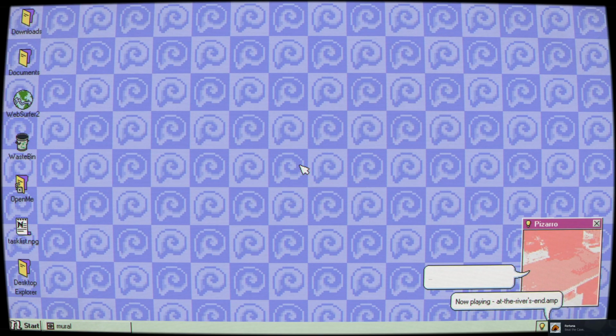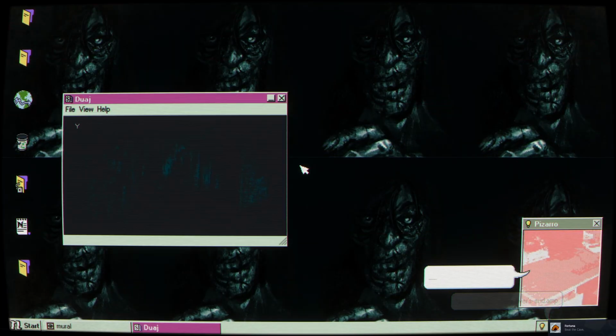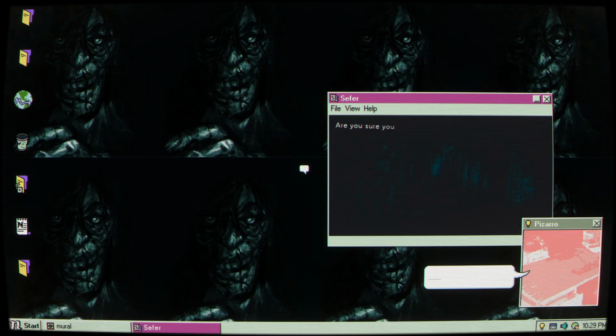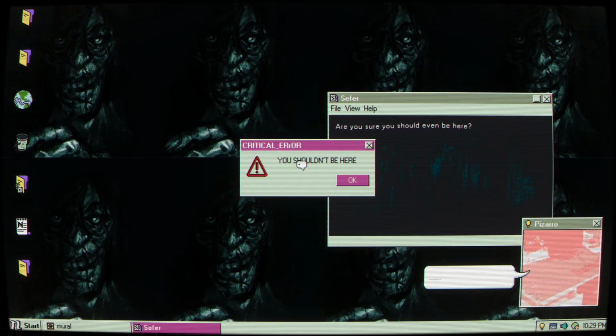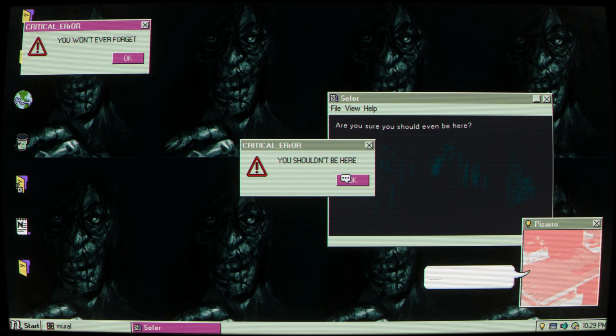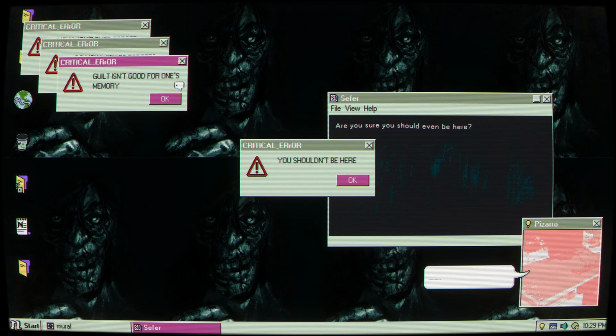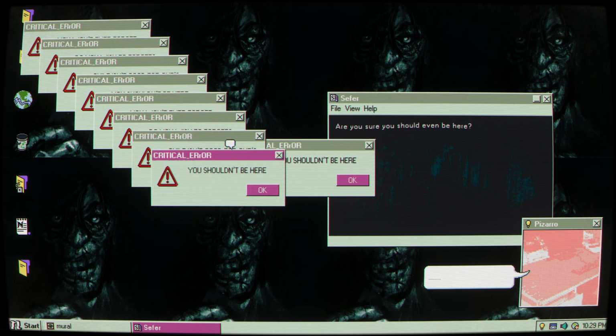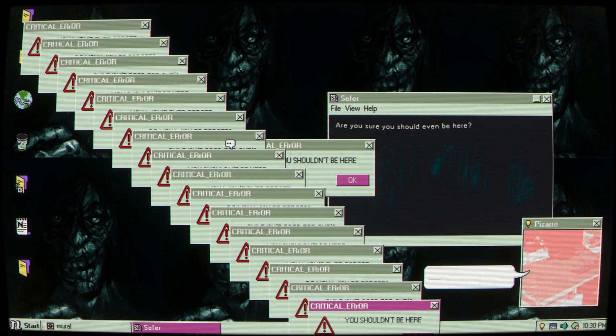Oh, snap. You're not supposed to be skulking around. Are you sure you should even be here? Okay. You won't ever forget. Do you wish to forget? Guilty. Is the ghost of my uncle's brother haunting this computer?